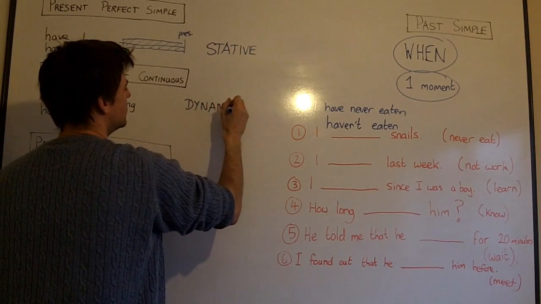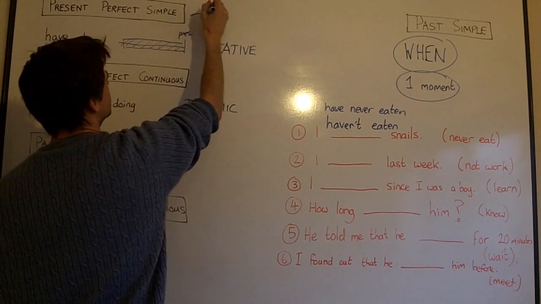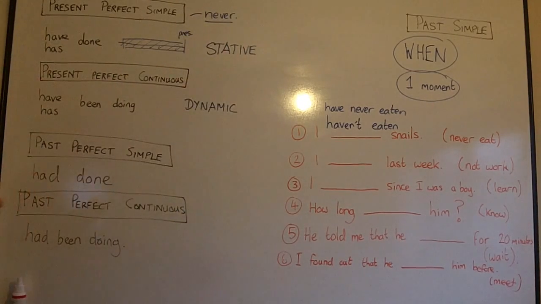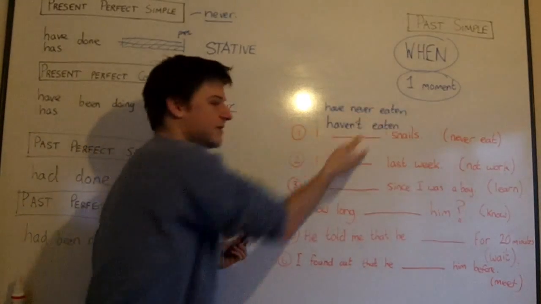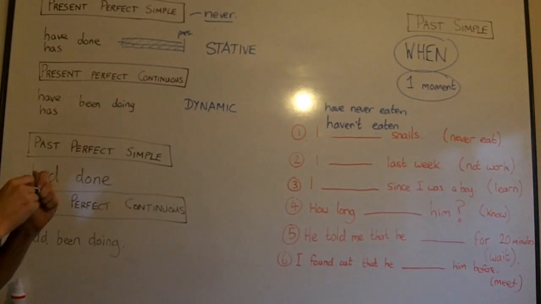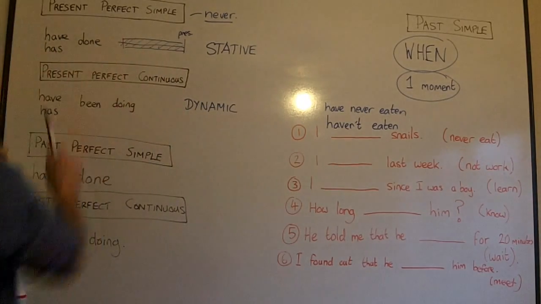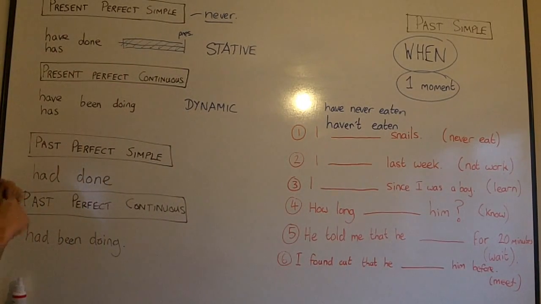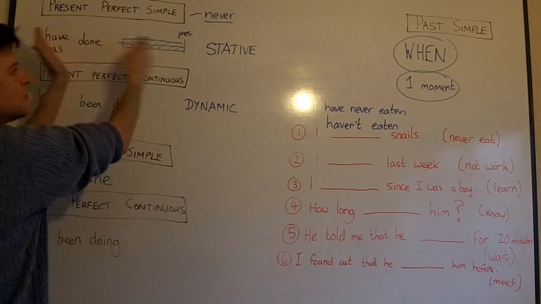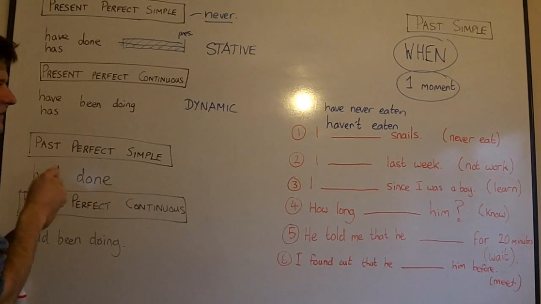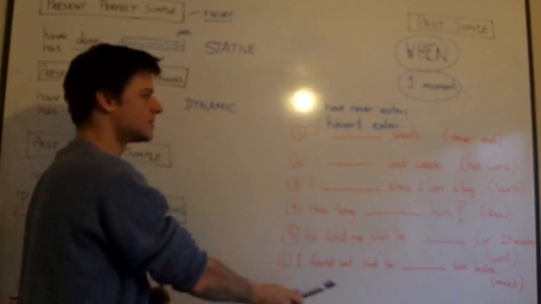Now, I would say with the word never, it's a signal word for present perfect simple. We don't use never with present perfect continuous. So here it must be I have never eaten. It cannot be I have never been eating. Just because with never we use present perfect simple, okay? And this means not at any moment in my life have I eaten snails. Okay, let's look at the next one, number 2.